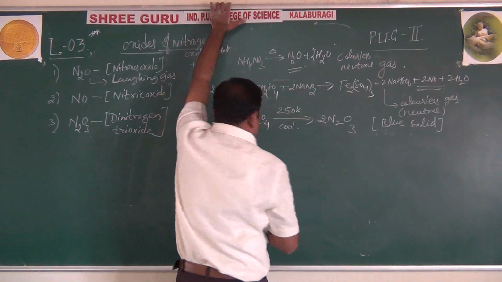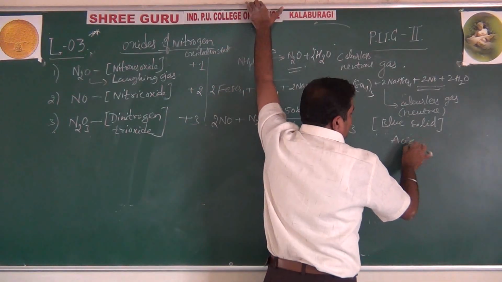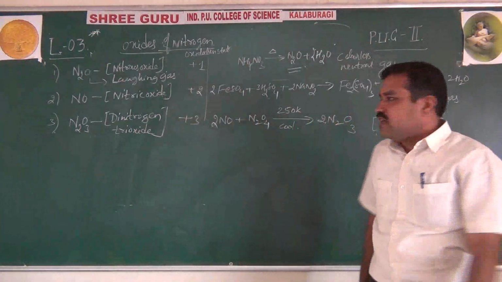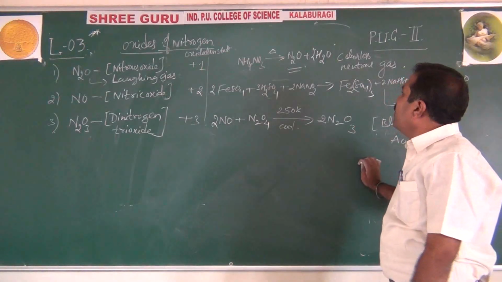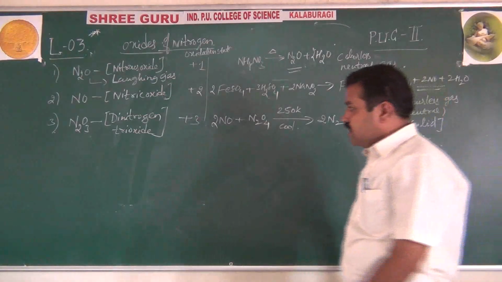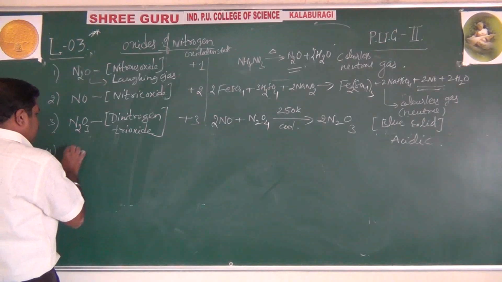And here N2O3 is acidic, because as the oxidation number increases, the acidic character increases. The only neutral ones are N2O and NO, because they have lower oxidation states. Right? Very important for theory purpose, that's why I am telling you.